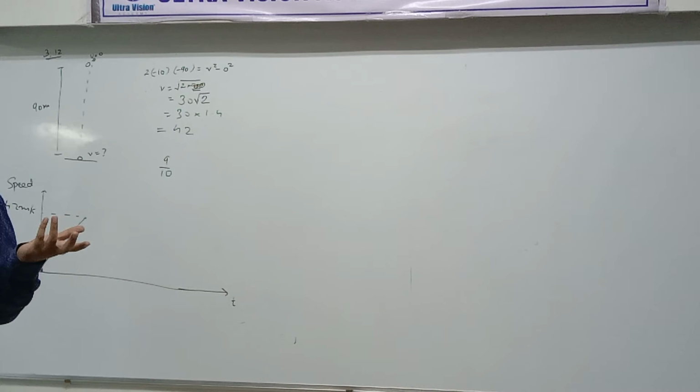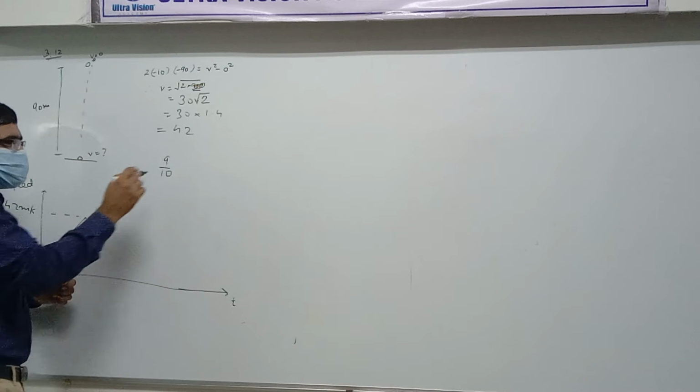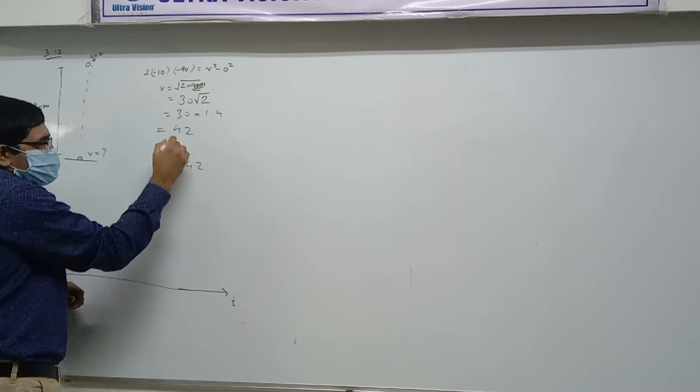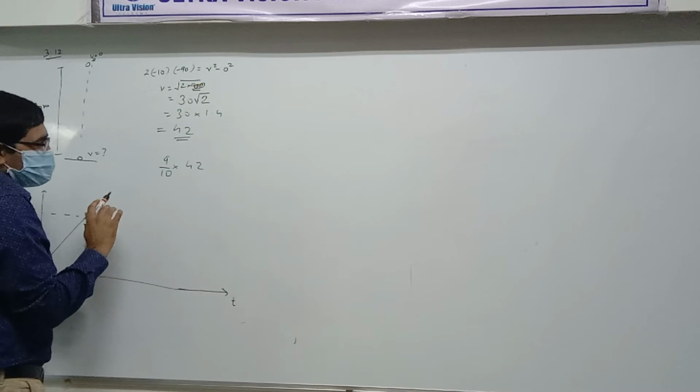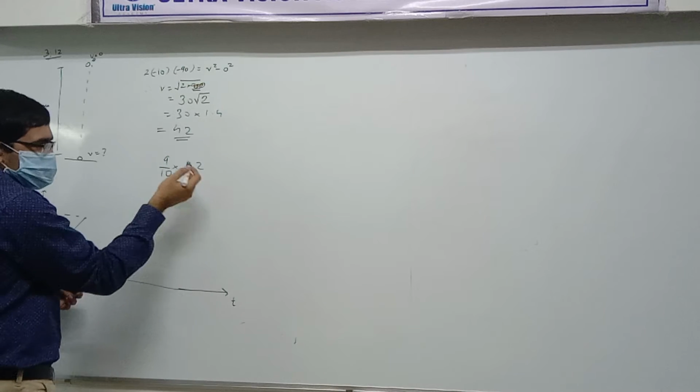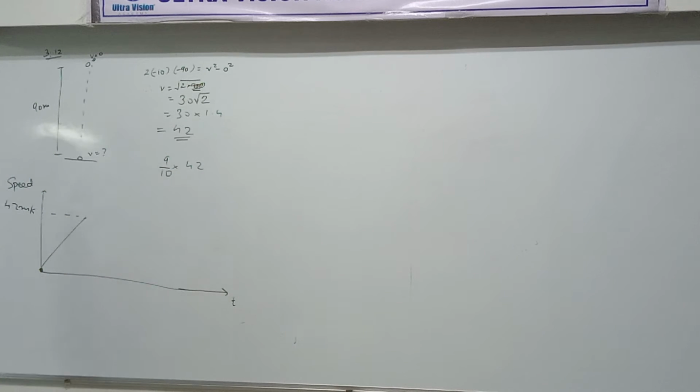Is that okay or not okay? Clear? So 9 by 10 of what? 9 by 10 of the whole pizza. Here the whole pizza is 42. Correct or not? Yes. Okay. Is this fine? So how much would this be? Find it out. Please. Okay, thank you. How much? 37.8. Okay or not? Yes.